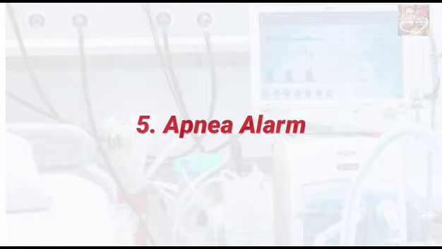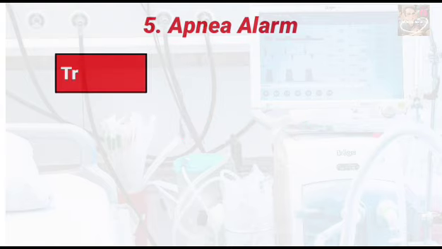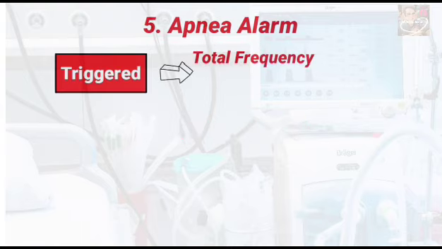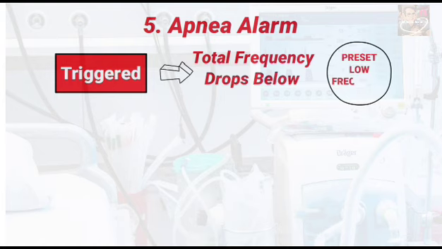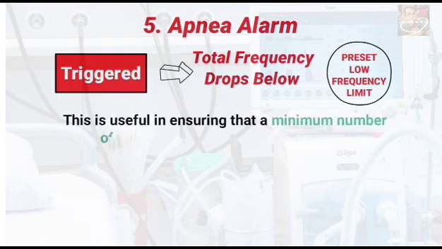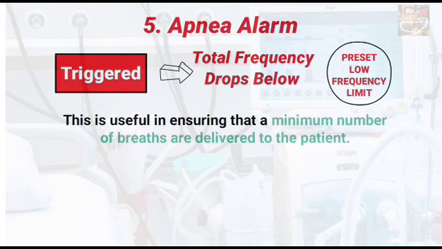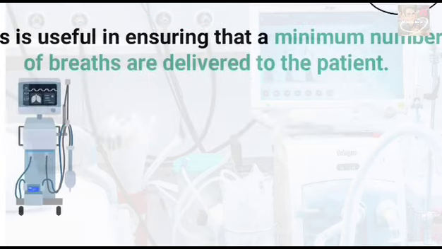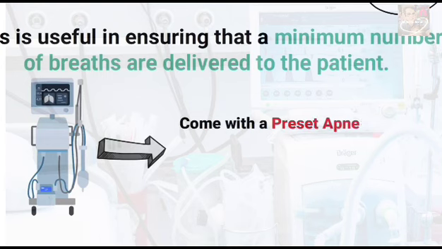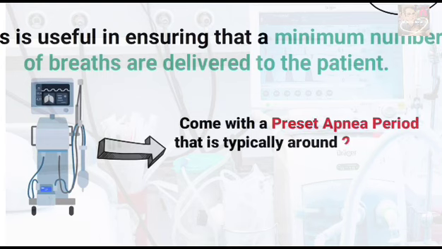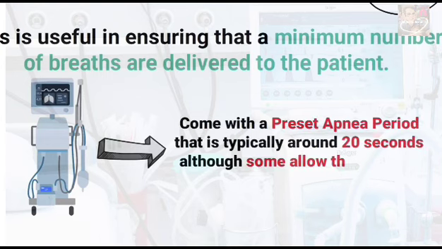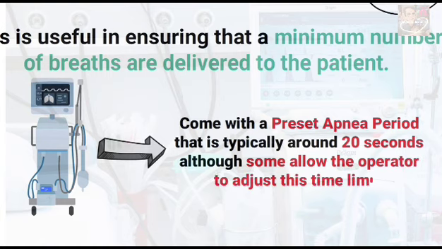An apnea alarm in mechanical ventilation is triggered whenever the total frequency drops below a preset low frequency limit. This is useful in ensuring that a minimum number of breaths are delivered to the patient. Also, most ventilators come with a preset apnea period that is typically around 20 seconds, although some allow the operator to adjust this time limit.